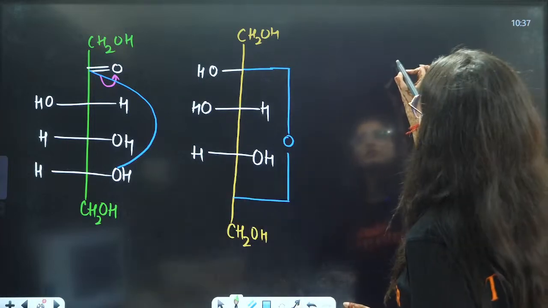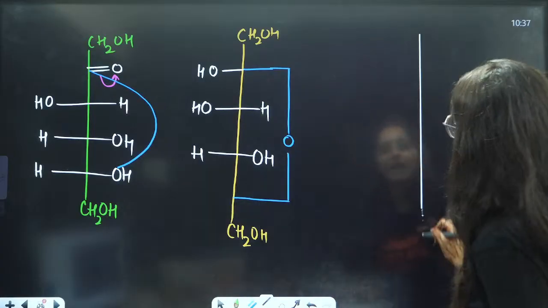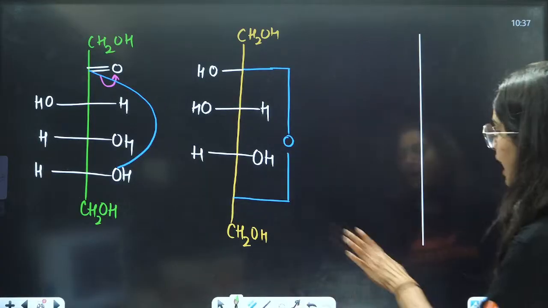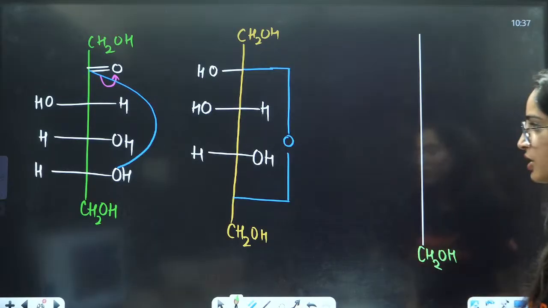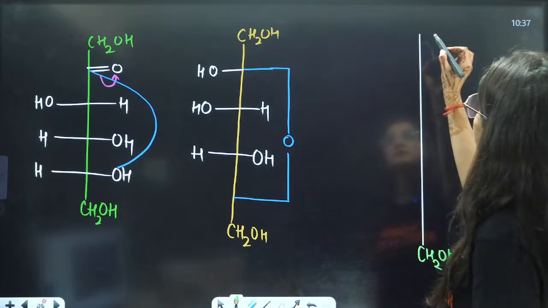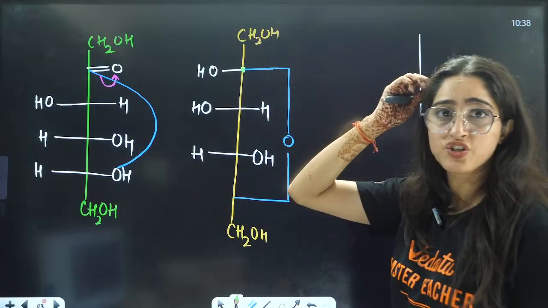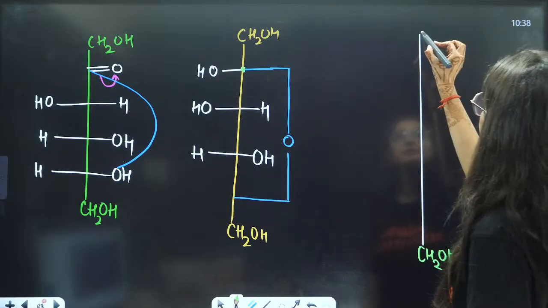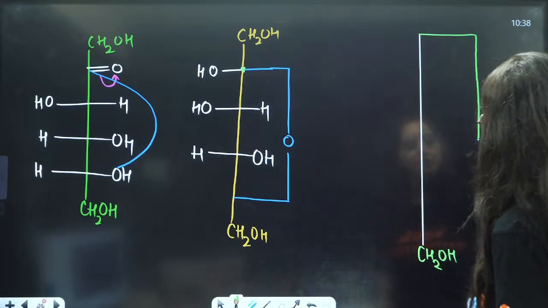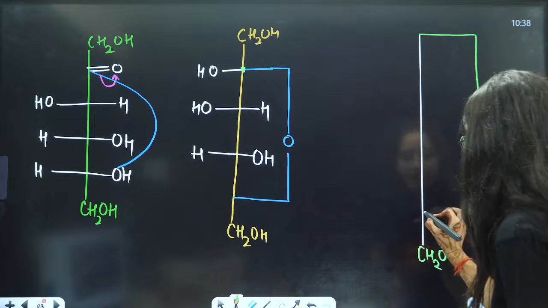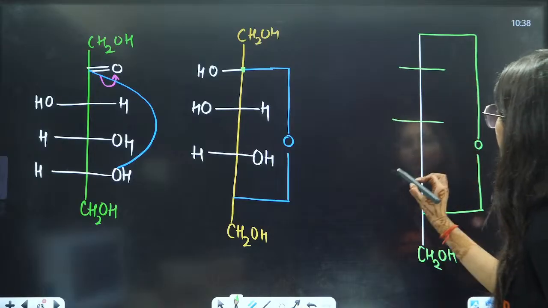So this is the structure, right? I'm going to rearrange this now. Now this is CH2OH, right? Because here the carbon will have one CH2OH and one OH, right? So I'm writing it like this. One oxygen is bonded here, right? And this has 1, 2, 3.